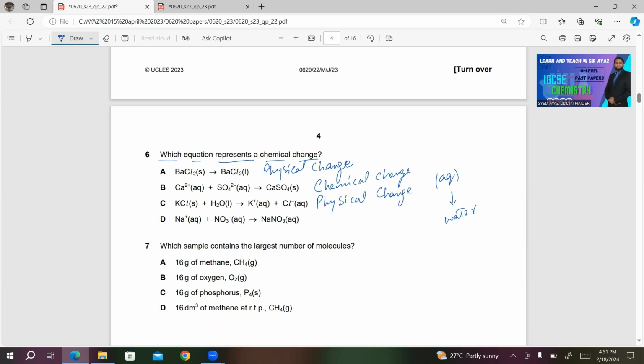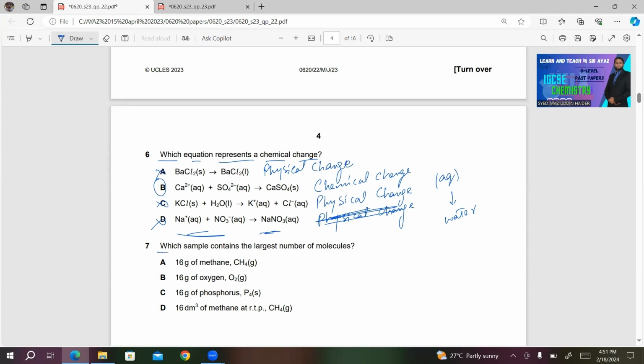Number D, Na+ NO3- aqueous, giving you NaNO3 aqueous. This is also a physical change because both have the same meaning. Either you write Na+ aqueous plus NO3- aqueous or NaNO3 aqueous, it has the same meaning. So A, C and D, all these 3 are incorrect. B will be the right answer in this case.